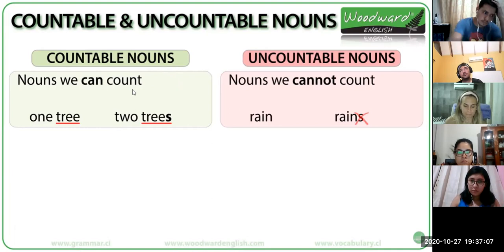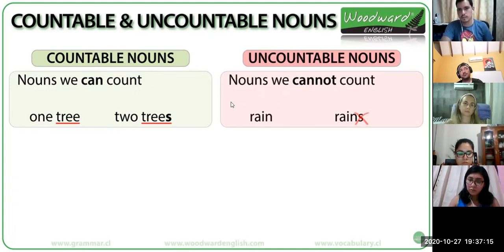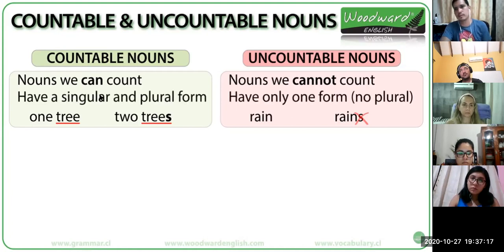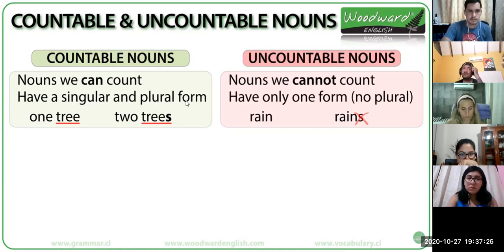So what is the difference between them? One of the differences is that we can count the countable nouns and we cannot count the uncountable, right? The other difference is that for countable nouns, we have singular nouns and plural. Okay, so we have singular form and plural form.